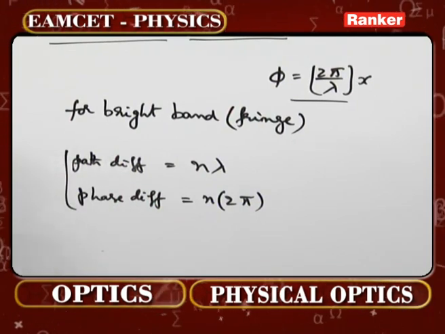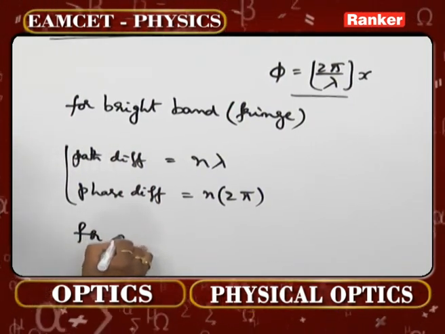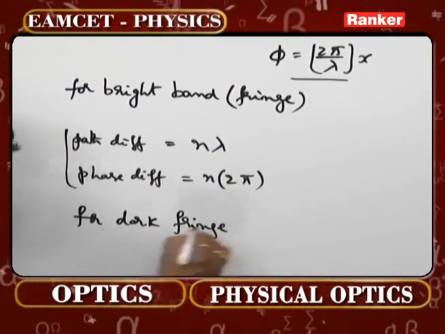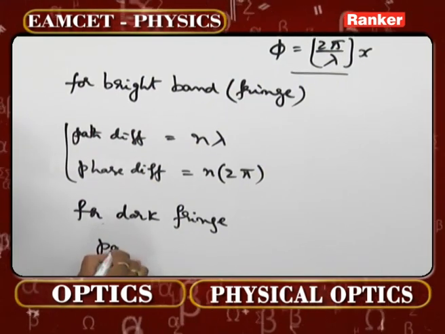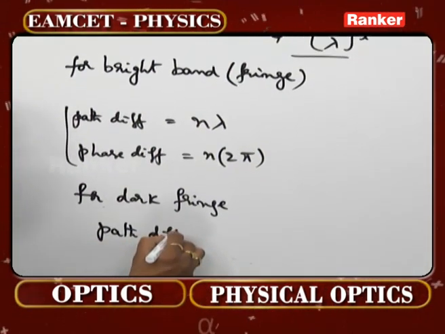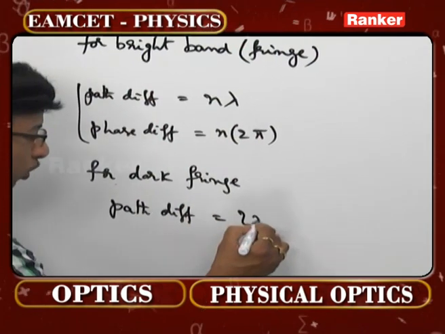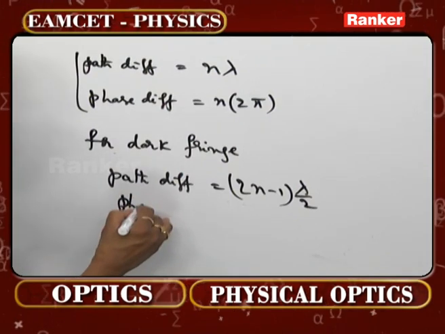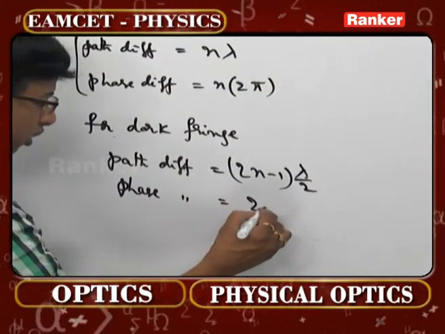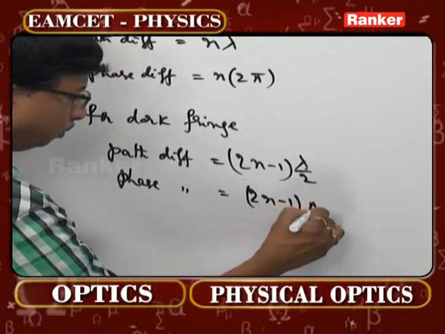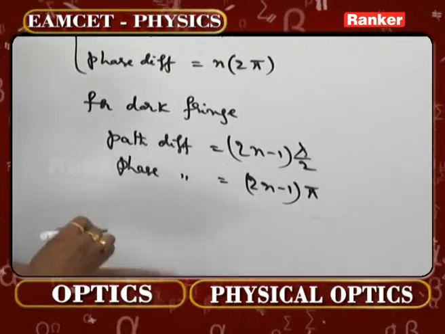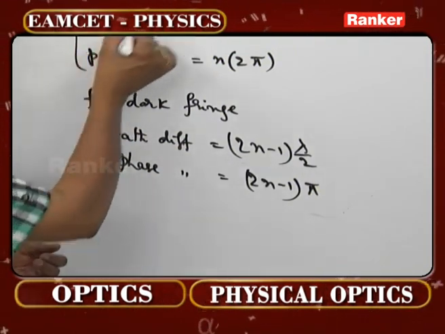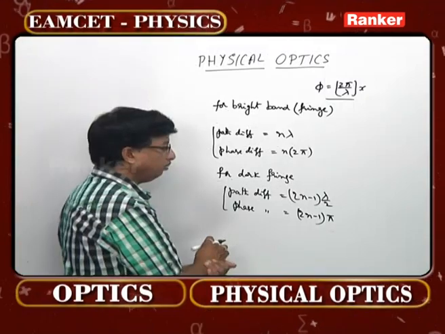Likewise, for obtaining a dark band, we can call it once again a dark fringe, what is the condition? Path difference in the case of obtaining a dark fringe must be 2n minus 1 into lambda by 2. And the corresponding phase difference is 2n minus 1 into pi. 2 pi means lambda, pi means lambda by 2. So these are the conditions for obtaining a dark band and these are the conditions for obtaining a bright band.